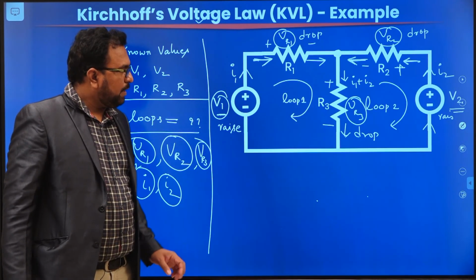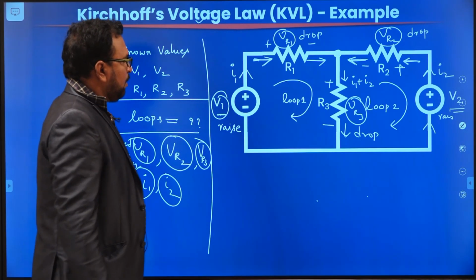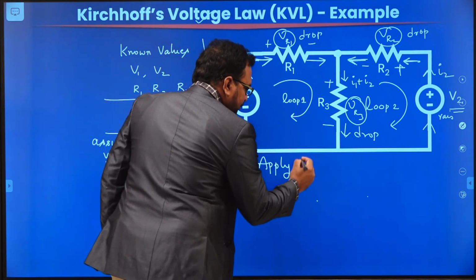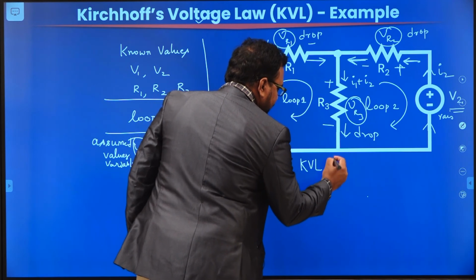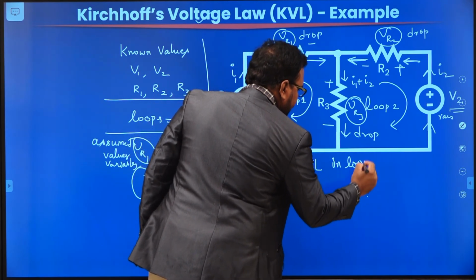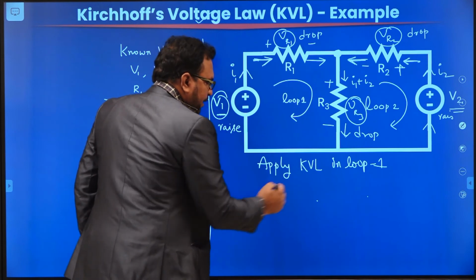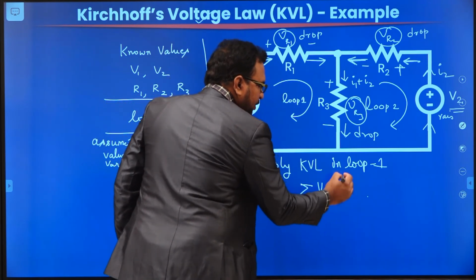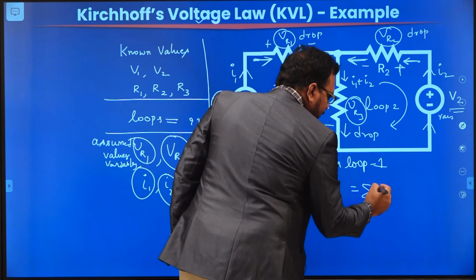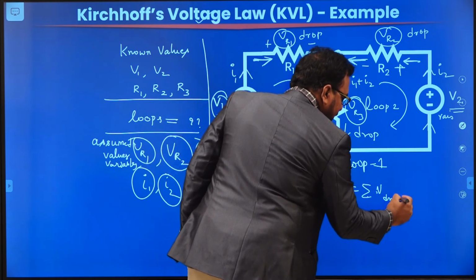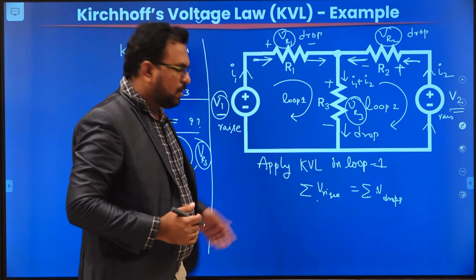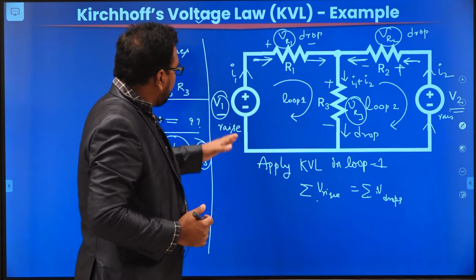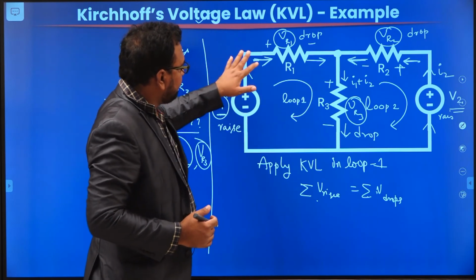Now we can simply apply KVL in each loop. So first apply KVL in loop 1. According to the second statement, sum of voltage rises is equal to sum of voltage drops. So always use this statement. Now what are the rises and drops in the first loop?